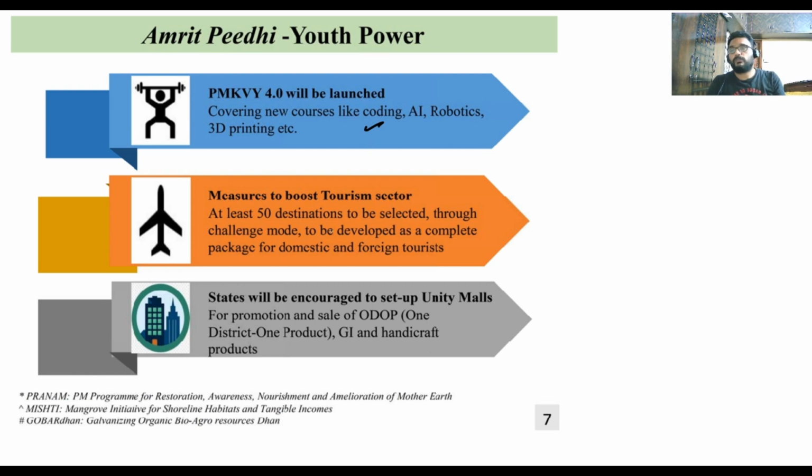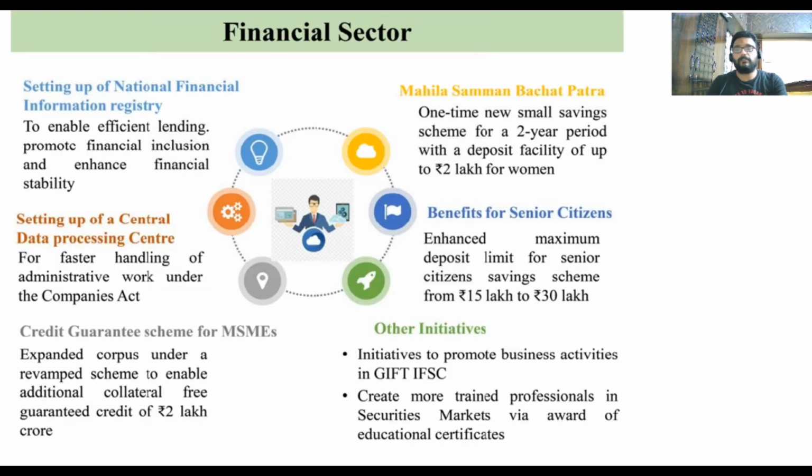So next is to boost the tourism sector, like we have targeted tourism circuits, etc. States will be encouraged to come up with unity malls, one district one product. All right, geographical indication, handicrafts, so that these will be promoted, coming onto one of the main important platforms.